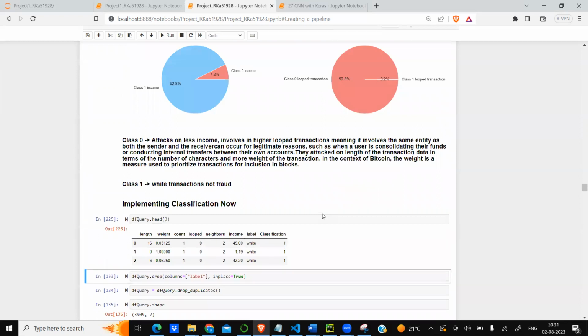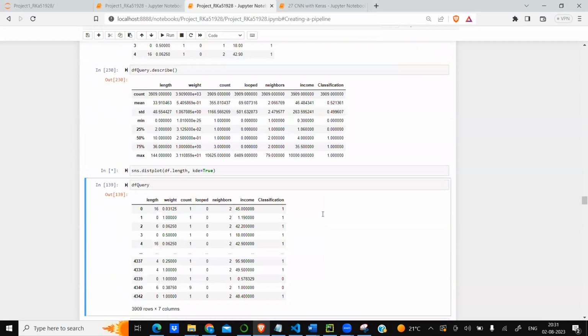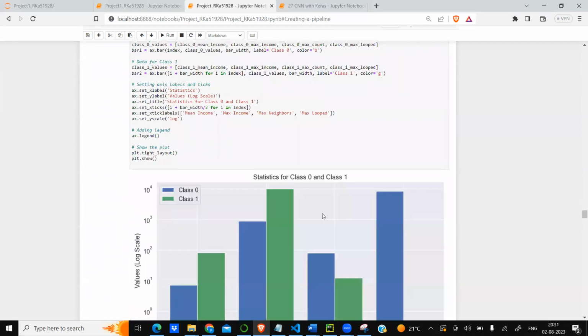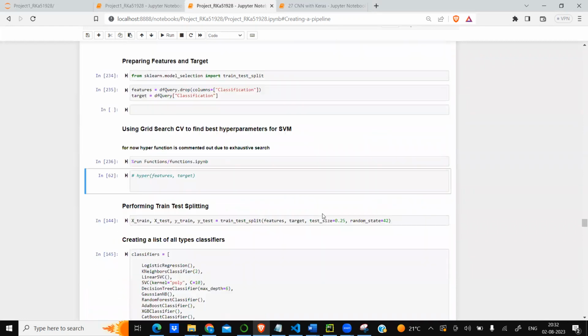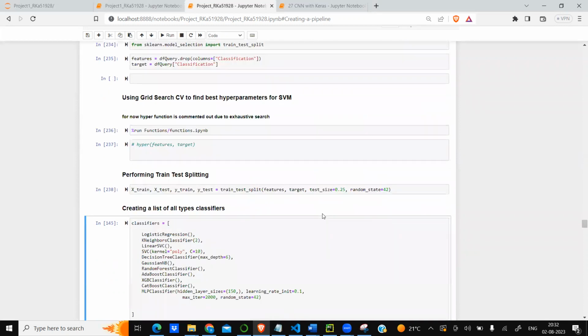Now implementing classification. Looking at certain stats for class 0 and class 1. Then preparing features and targets. Using a grid search CV to find best hyperparameters for SVM, support vector machine. But this is a very exhaustive search, so I am just commenting it out for now due to lack of time in the video presentation.